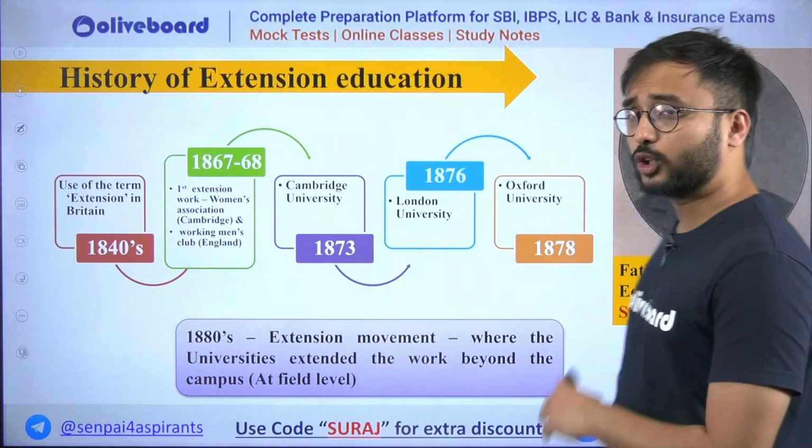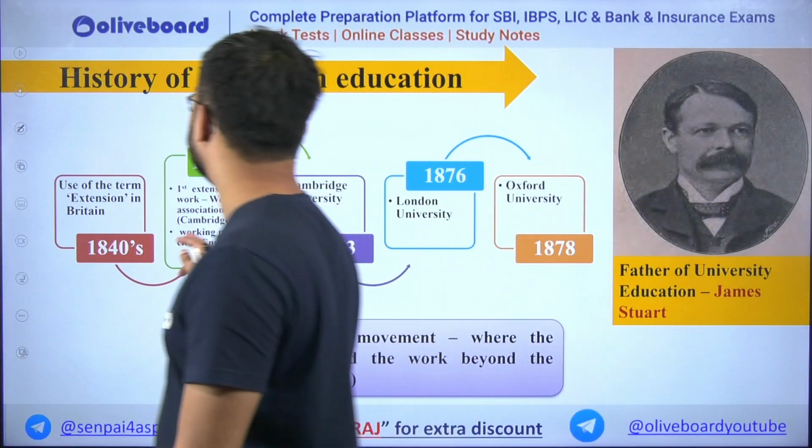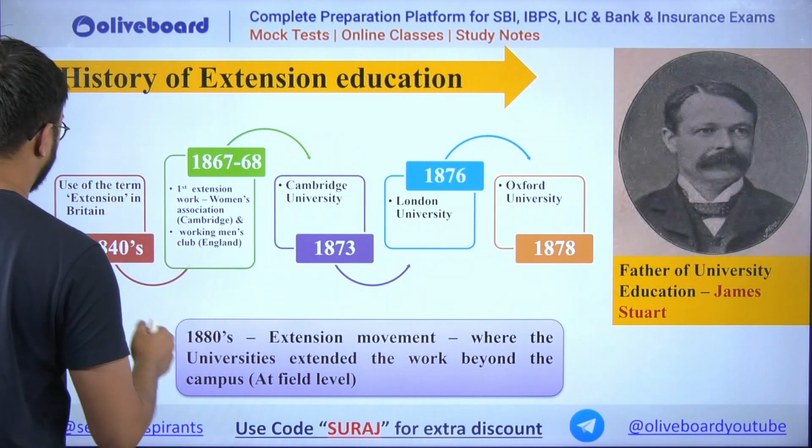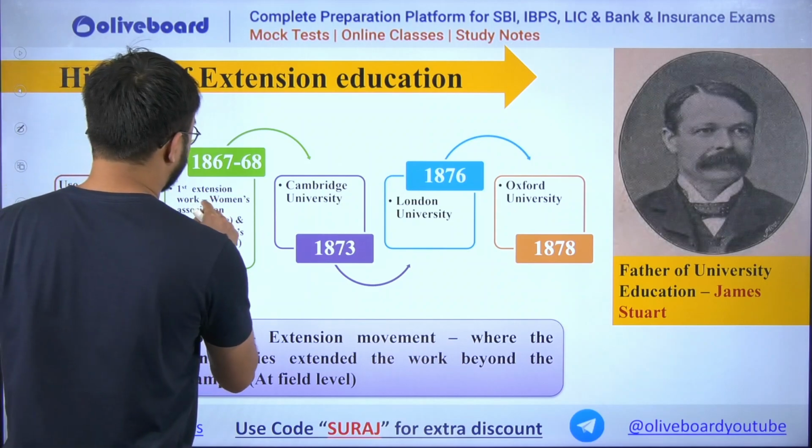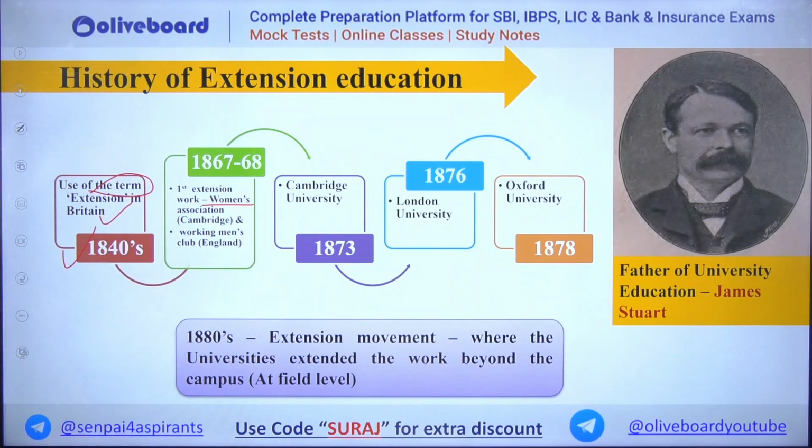Okay, now we can talk about extension education in India and its history. If we talk about the history of extension education, the term extension was first used in Britain in the 1840s. Then in 1867-68, the first extension work was done by the Women's Association at Cambridge and the Working Men's Club in England.